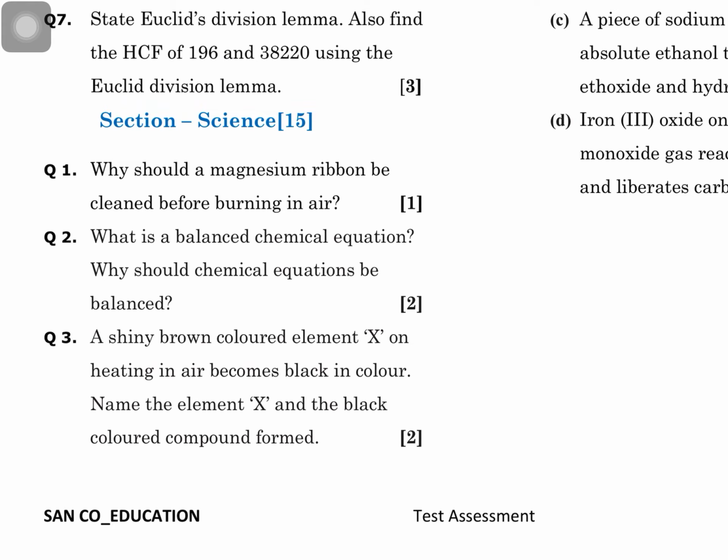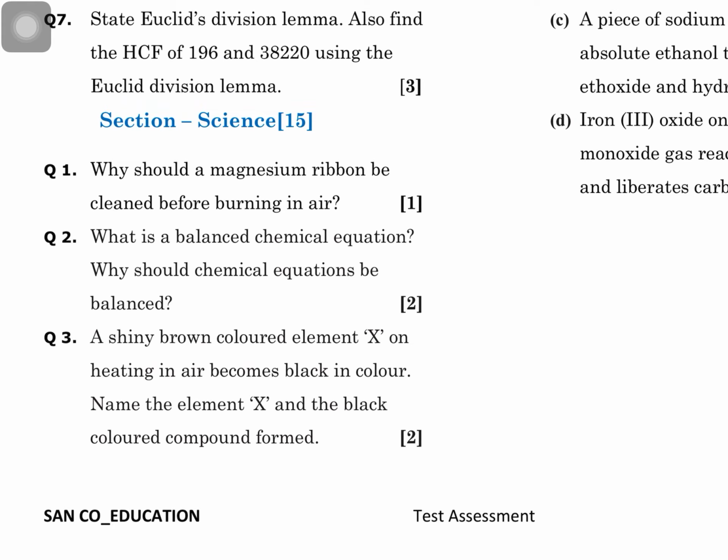Thinking process: ribbon of magnesium. Magnesium is a metal. Obviously, what is the great disadvantage with metal? Any metal when left open in the atmosphere outside, we see that the tarnish of color on the upper surface of the metal takes place. You may see iron, you may see aluminum, you may see even silver jewelry that women are wearing turn blackish on the surface. This happens due to a reaction, because nothing is constant in the world, everything keeps changing. Change is the law of nature, we can say. So this is happening around you.